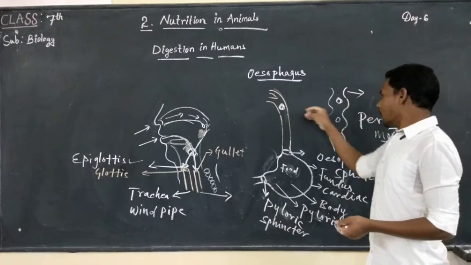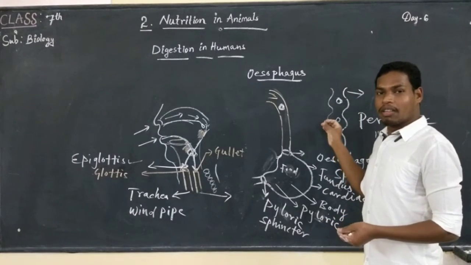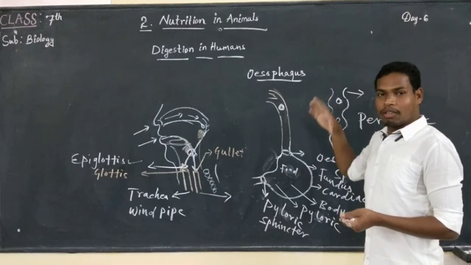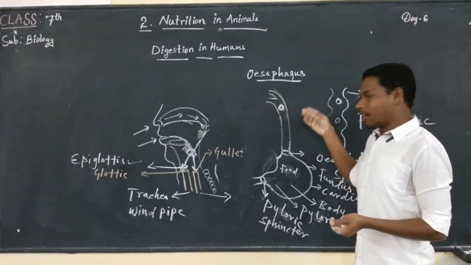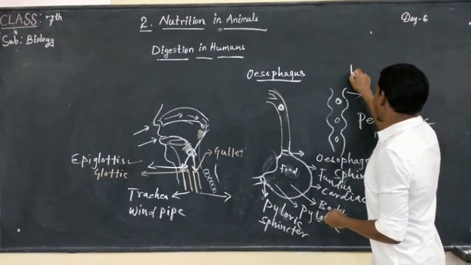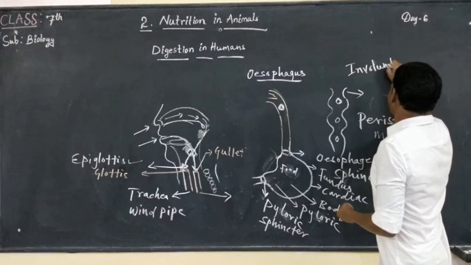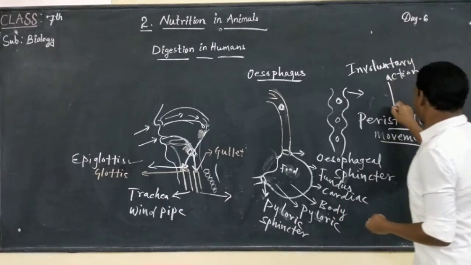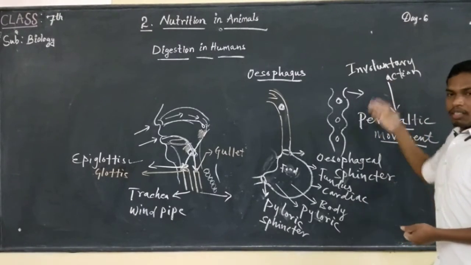Once the food reaches the esophagus, that food is not in our control. The food cannot be controlled by our brain. It is controlled by the pons and medulla oblongata. That which is not in our control, we call an involuntary action. So peristaltic movement is an involuntary action, which is not in our control.